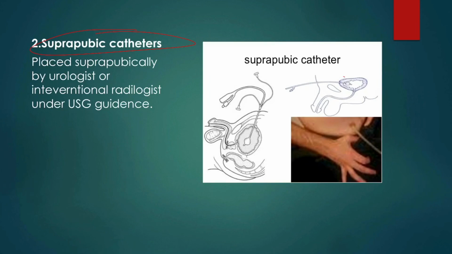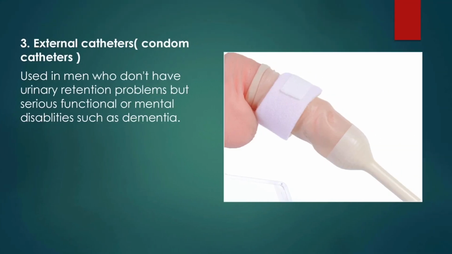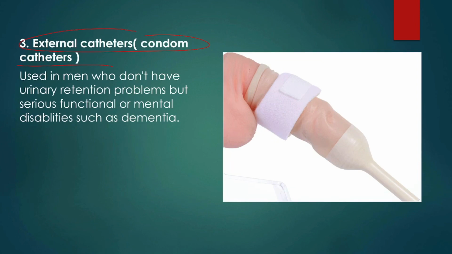Suprapubic catheters are placed suprapubically by a urologist or interventional radiologist in cases of difficult urethral catheterization. External or condom catheters are used in men who don't have urinary retention problems but serious functional or mental disabilities such as dementia, to avoid bed wetting.